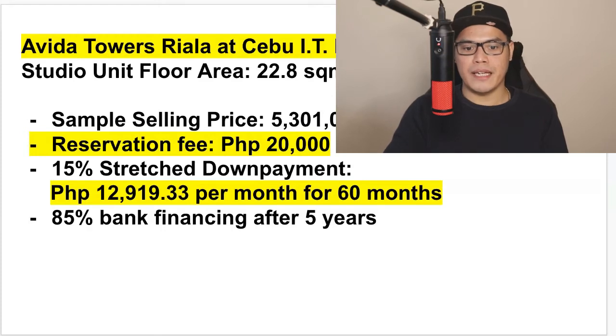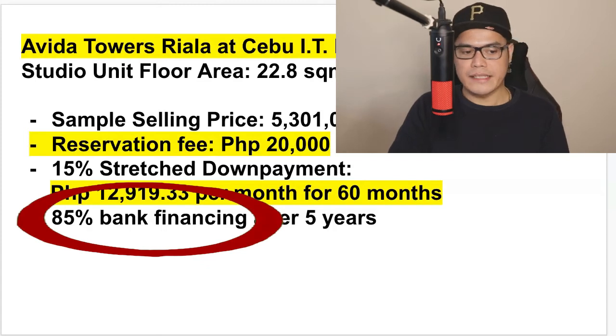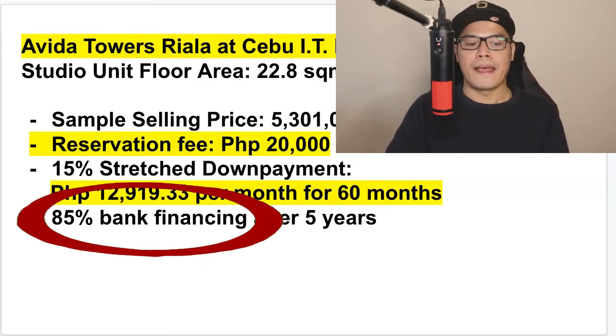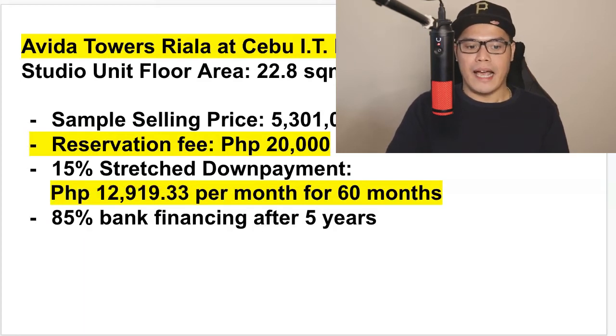And then after you pay that monthly payment for the next 60 months, after the 5 years, that is the only time that you have to pay the 85% bank financing. And normally, as an investor, we don't use our own money, and we normally go to a bank and apply for a bank loan or bank financing.